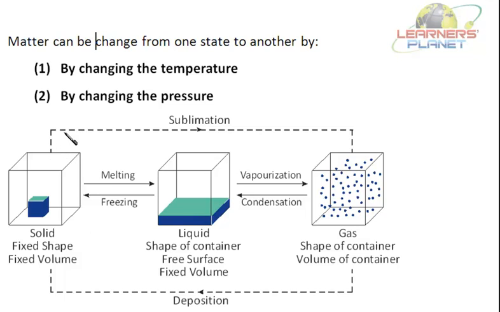If a solid is changed directly to gas, skipping the intermediate liquid state, then the process is called sublimation. If a gas is changed directly to solid, skipping the intermediate liquid state, then it is called deposition. So we'll be discussing melting, freezing, vaporization and condensation. Right? So let's start with melting.